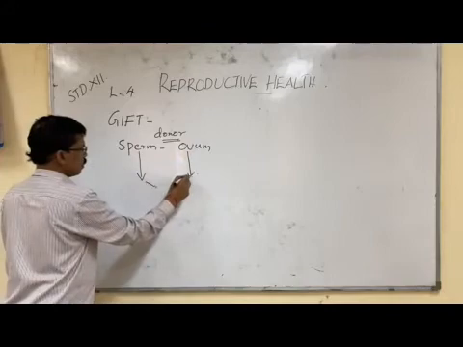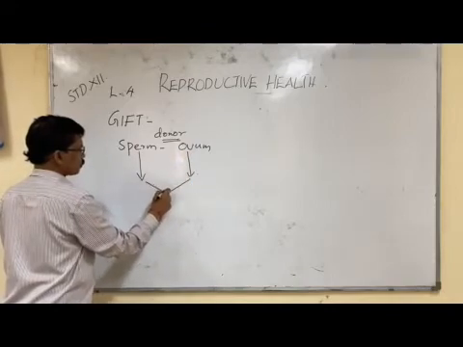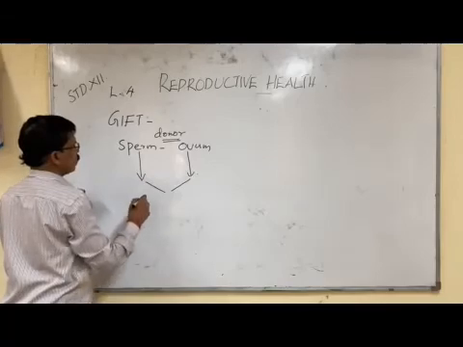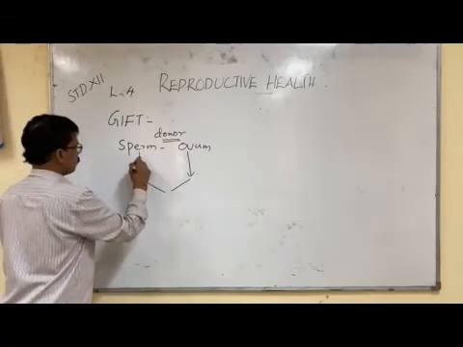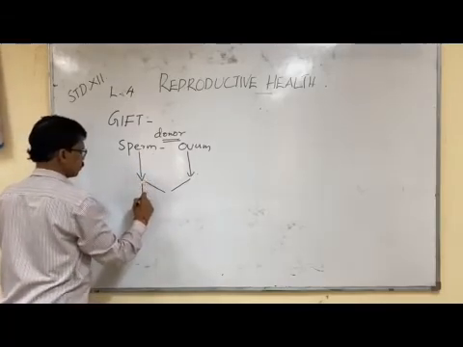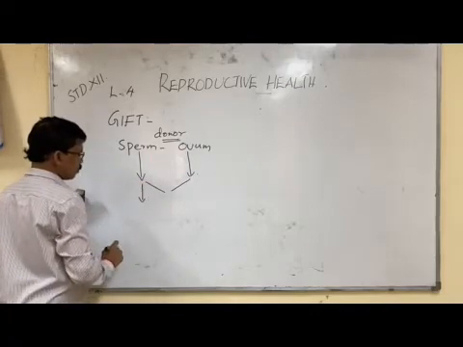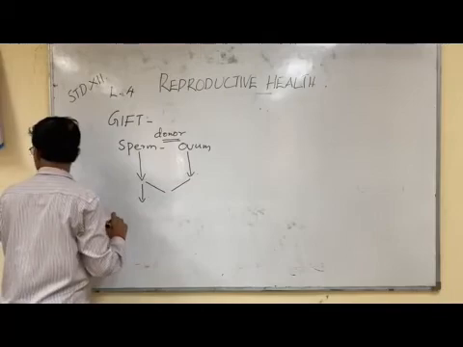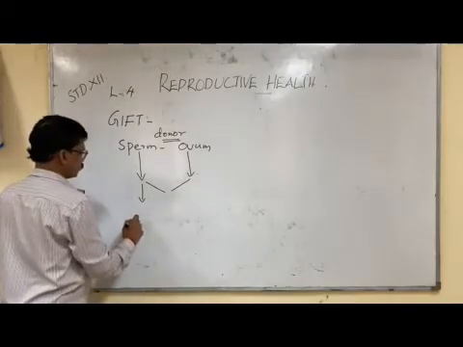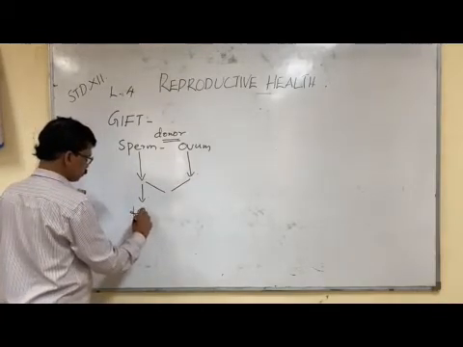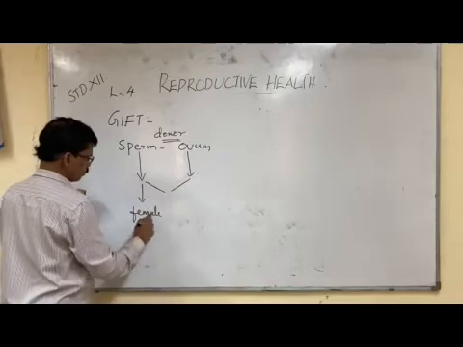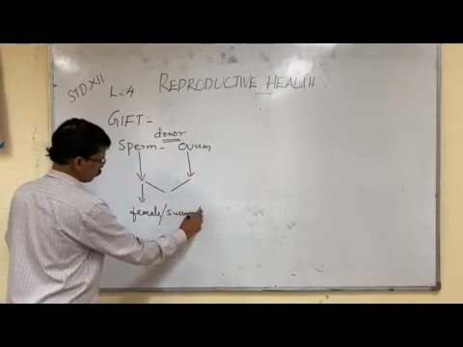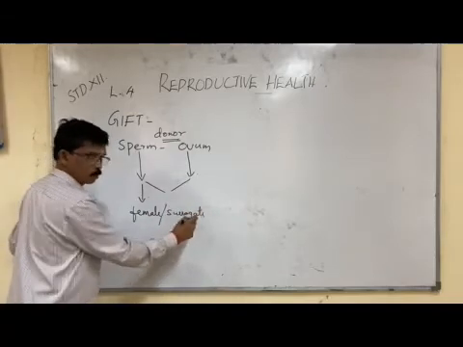That can be transferred. For example, suppose the sperm is collected, and that can be transferred to the female's body or surrogate mother.